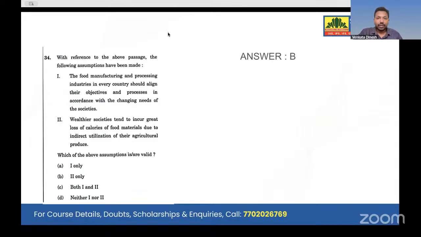Right? The food manufacturing and processing industries in every country should align their objectives and processes in accordance with the changing needs of the society. Frankly, the first option is correct. But I'll tell you why I have not chosen it. Second option: wealthier societies tend to incur great loss of calories for food materials due to indirect utilization of the agricultural produce. This was directly mentioned, loss of protein from one level to the upper level. He mentioned that. So we go with option B.